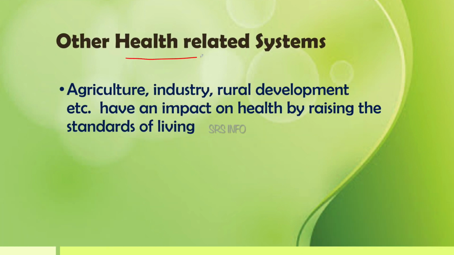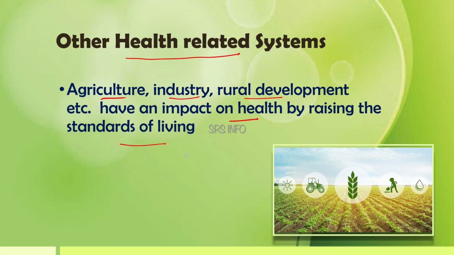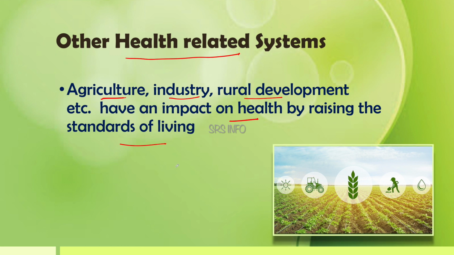Then other health related systems. What are other health related systems? Like agriculture, industry, rural development, employment, all these things have a very important impact on health by raising the standard of living. So how we can improve the standard of living, the overall development of an individual by which he can support his own life and his family and his society.